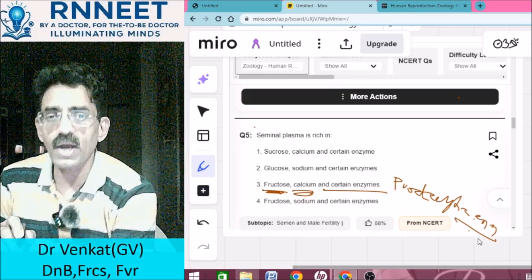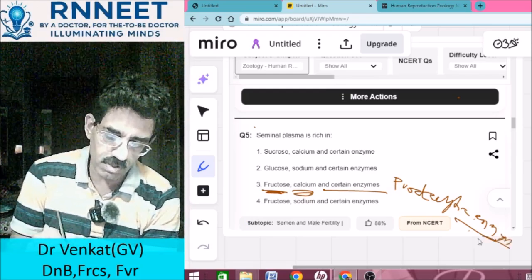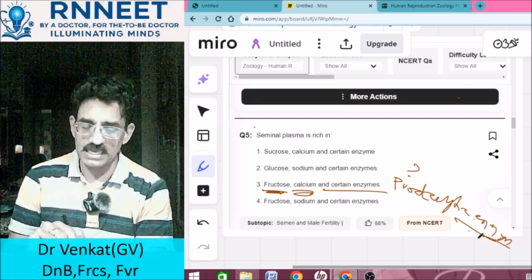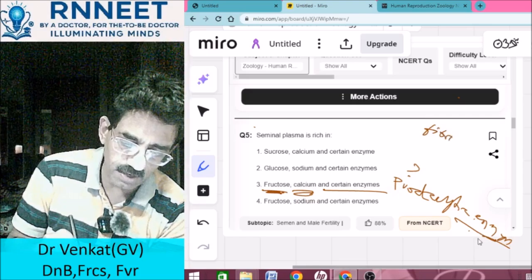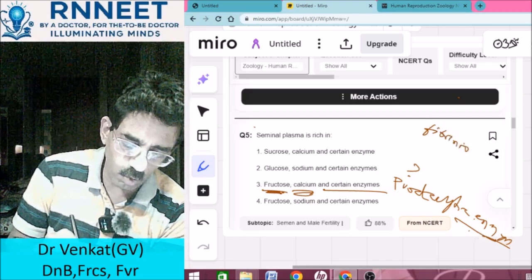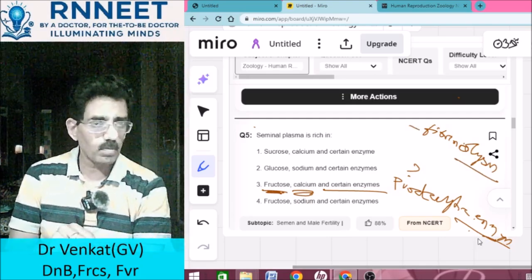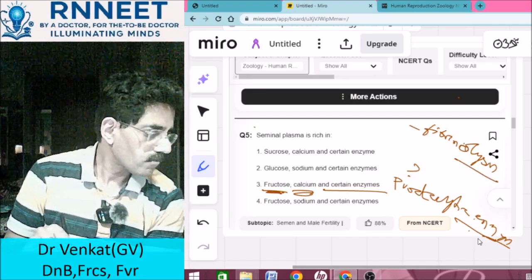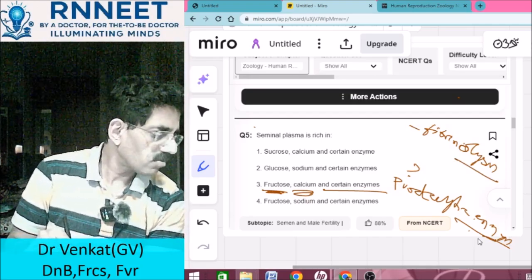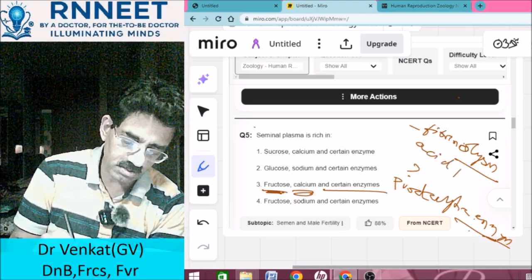What are the proteolytic enzymes that are present in the sperms? These include mainly fibrinolysin, and also other proteolytic enzymes like fibrinogenase, fibrinolysin, acid phosphatase.